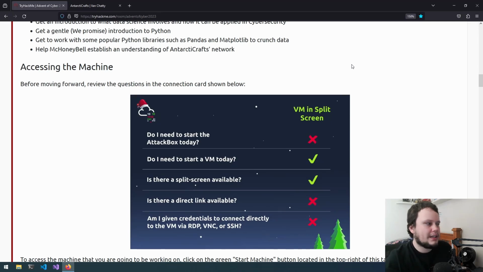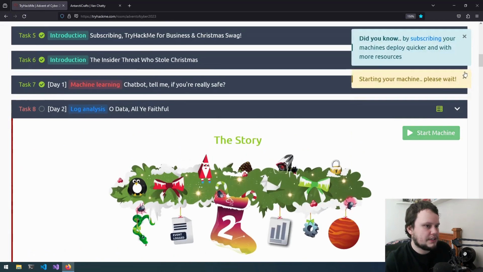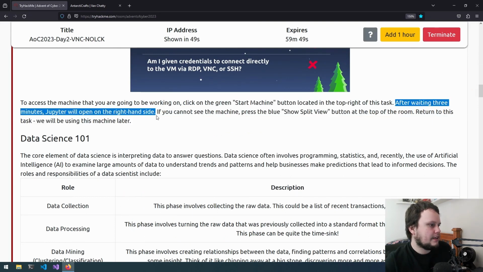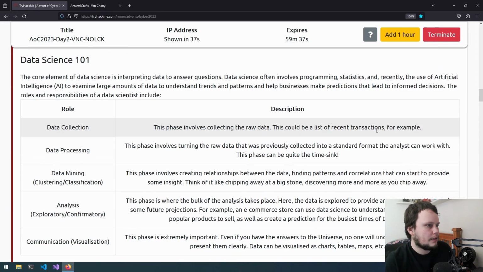So for accessing this machine, you need to use a VM, and there's apparently split screen available. So we will first start the machine by going here, start machine. So you've started the machine, and after waiting 3 minutes, Jupyter will open on the right side. If you cannot see the machine, press the show split view button at the top of the room, and we'll continue reading while the machine loads.